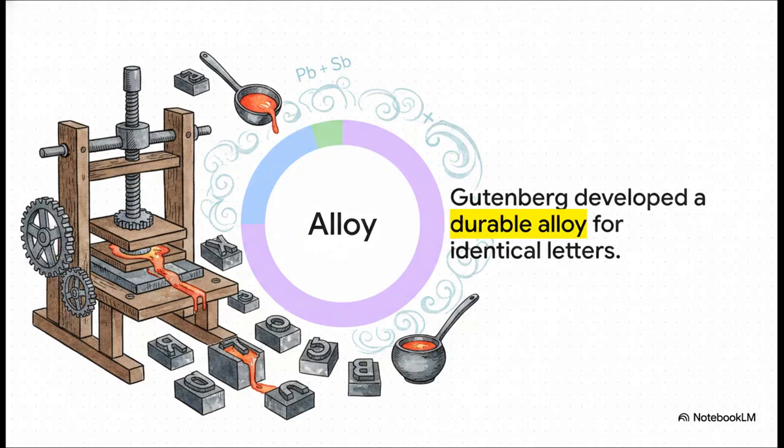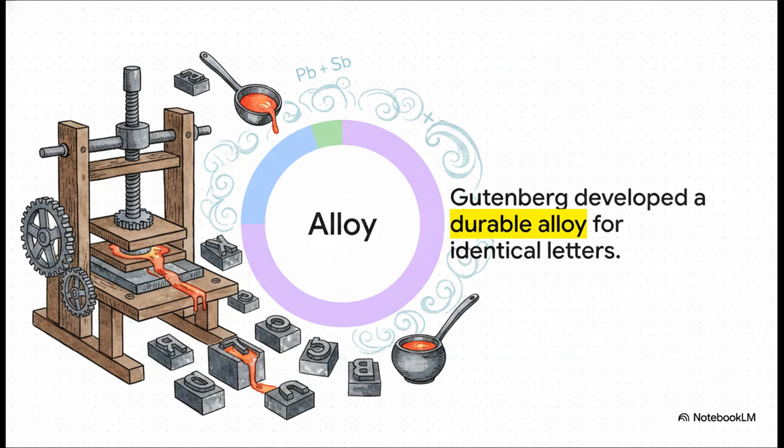Now, what's really interesting about this slide is that the secret sauce behind that first step was actually precision material science. Gutenberg had to develop a highly specific durable metal alloy. We're talking a perfectly balanced mixture of lead, tin, and antimony. This exact recipe allowed the molten metal to be cast into thousands of perfectly identical letters that would cool quickly without warping or getting super brittle under the immense pressure of the printing press.